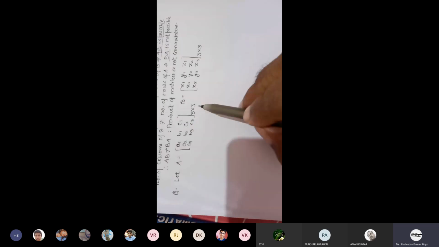So by this example, AB is possible because number of columns of A is equal to number of rows of B. So AB is possible. Also, BA is possible. Both are a square matrix of same order. So now write AB first.